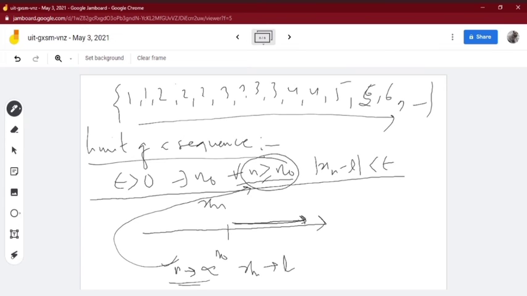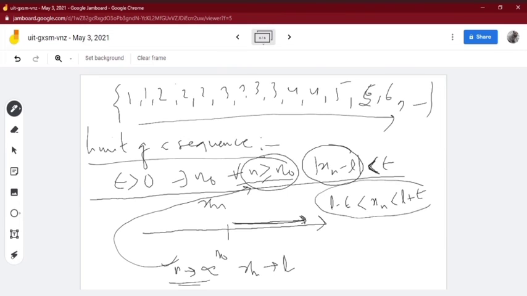When n increases, the difference |x(n) minus L| is less than epsilon, the difference is very small. This difference decreases. That means if I write this by removing the modulus, you will get L minus epsilon is less than x(n) is less than L plus epsilon.